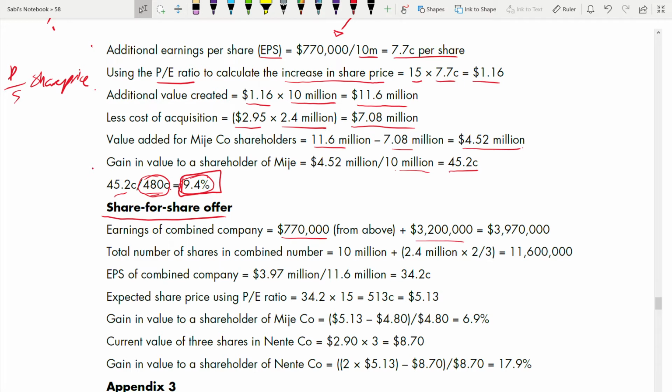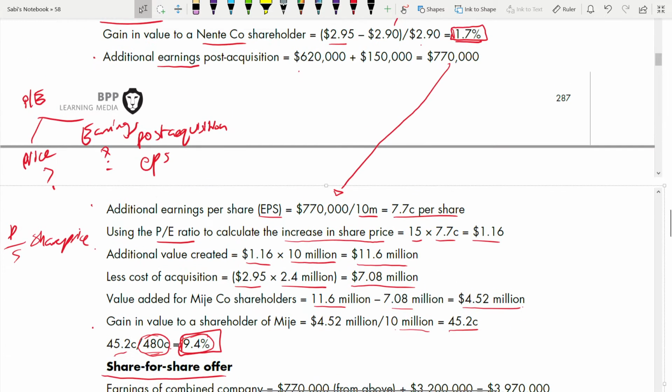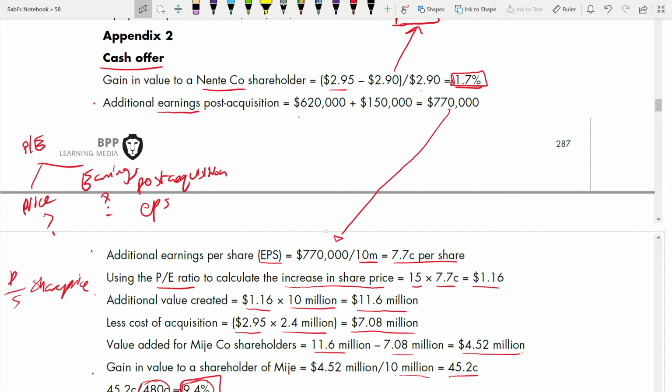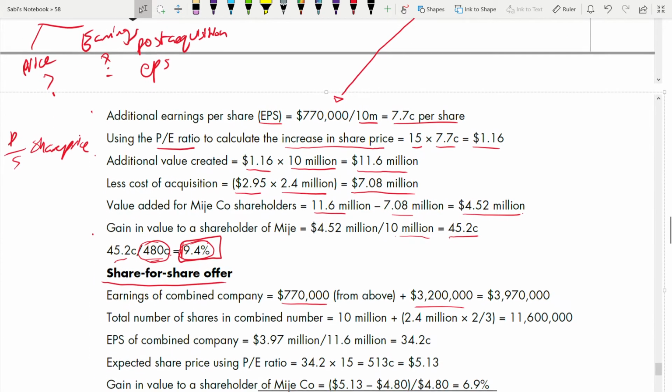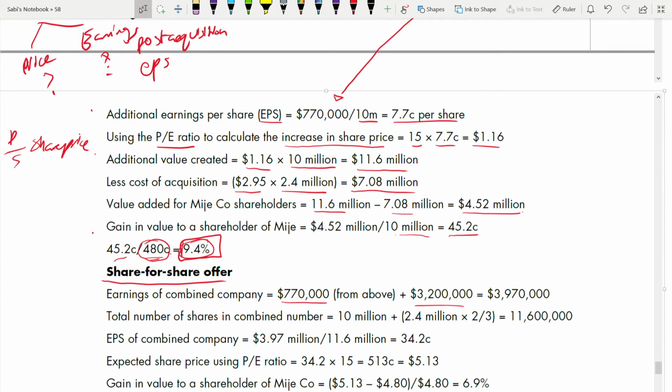How did you get this? This is the earnings of what? Combined company. So 770,000 is 620 plus the synergy, and this 3.2 million. How does it come?